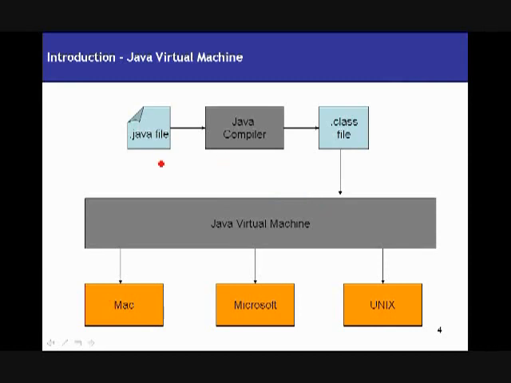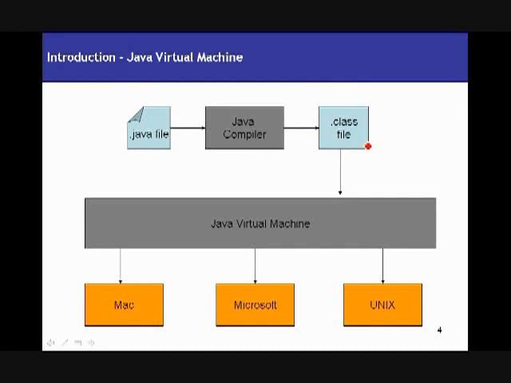Okay. So you write your Java program, right? And you name your program as a .java file. Okay. And you basically compile your program by passing your Java program to the Java compiler, which compiles your program, and the compiler creates a .class file. So once you pass your program to the Java compiler, it checks for any kind of syntax errors. If no errors are found in your program, it's going to pass the test and then create a .class file for you with the same name as your .java file name.